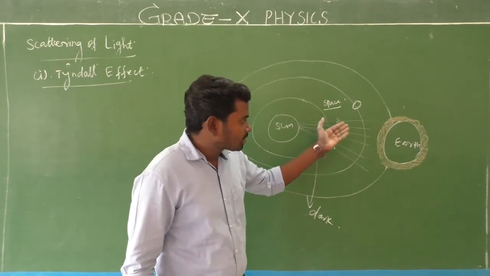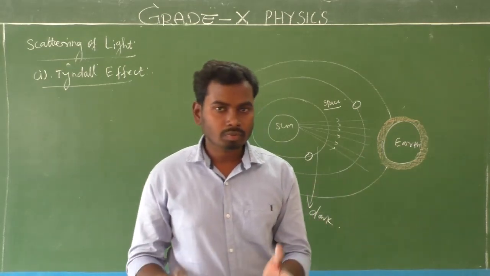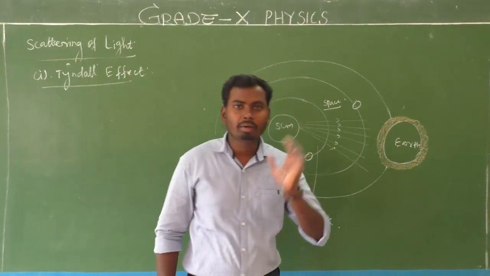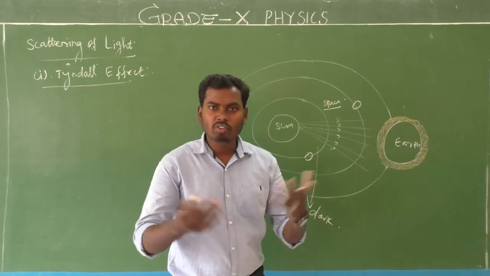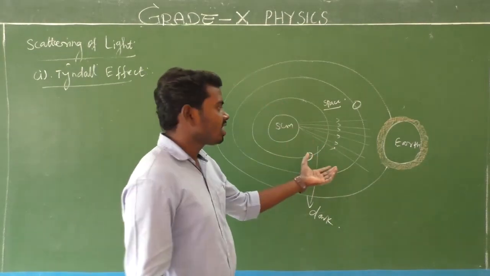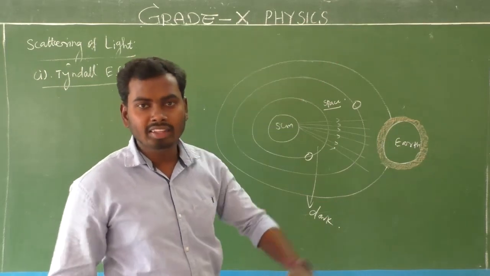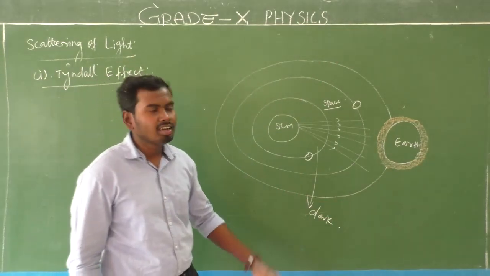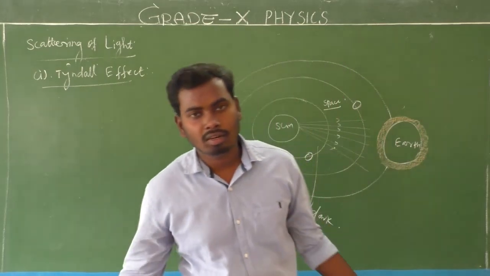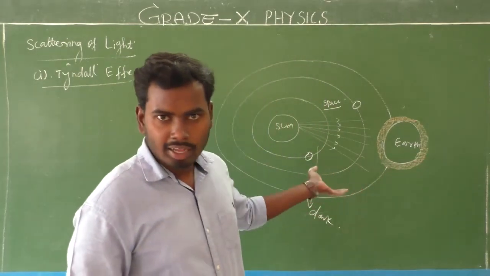But the sunlight enters into the atmosphere. Due to scattering, we can see the path of light. Very, very important. Is it clear? Because the atmosphere is made up of different gases, and the different gases are made up of particles. Everything is made up of particles. But in space, nothing is there. That is the reason why the astronauts who go to space find the space color is a dark color. That process is called scattering of light, that is called the Tyndall effect. That's all. Yes, I'll explain in Tamil. Shall I explain in Tamil? Yes, very important.